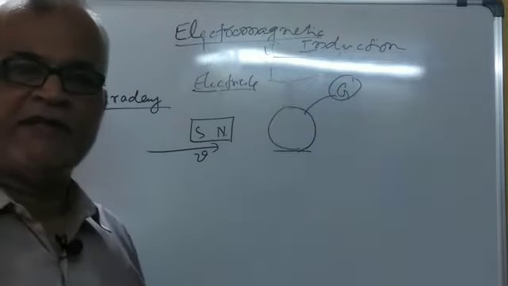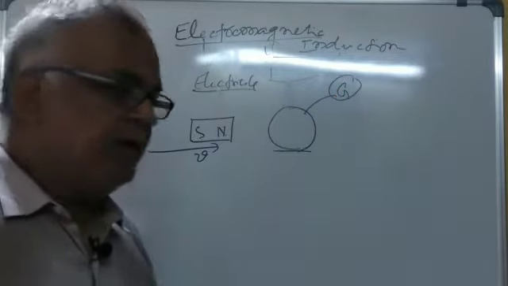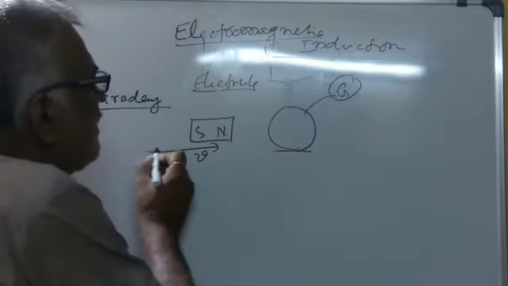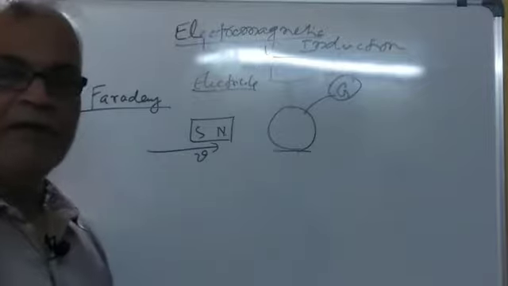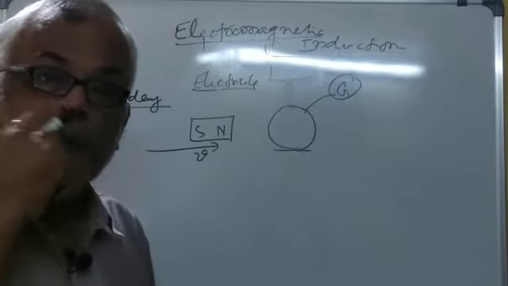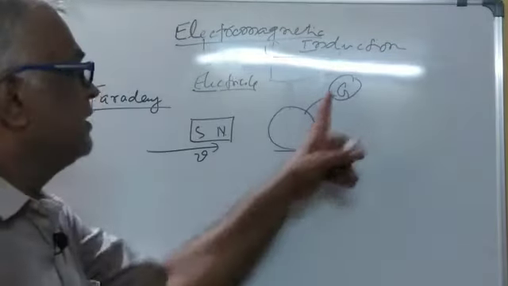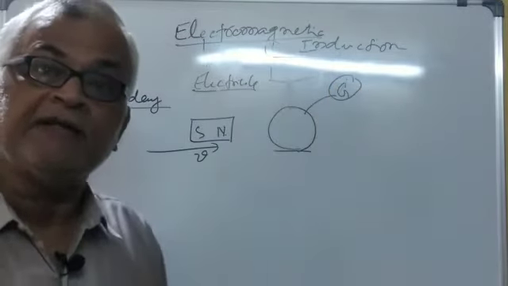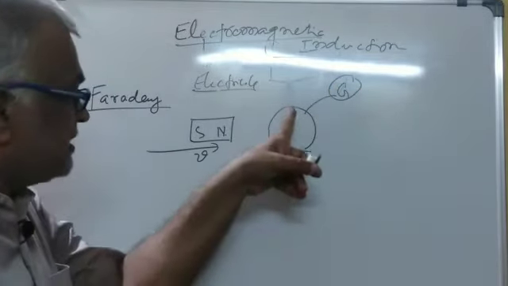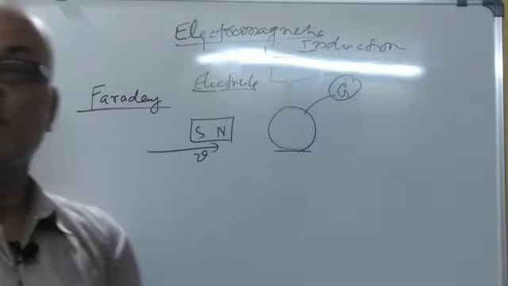There was no deflection in the galvanometer. But when the magnet was moved from left to right with velocity v, immediately he observed the deflection in the galvanometer, confirming the fact that there is electric current flowing in this closed coil.